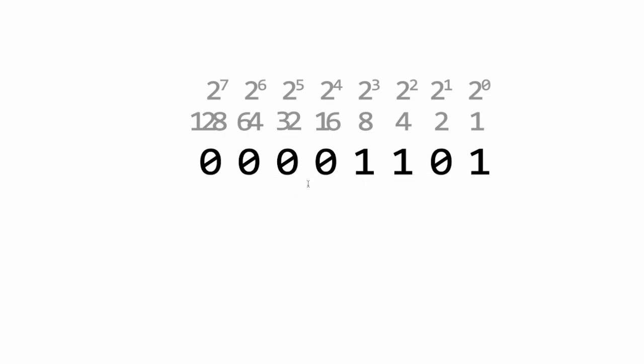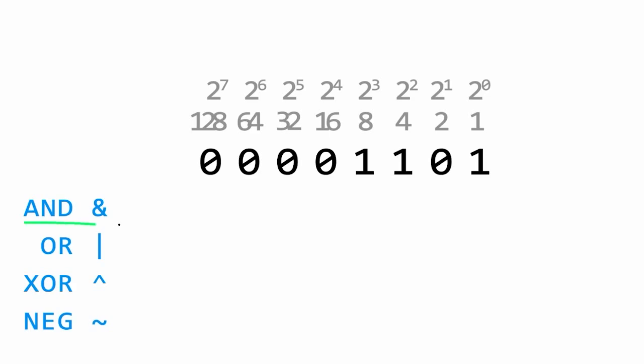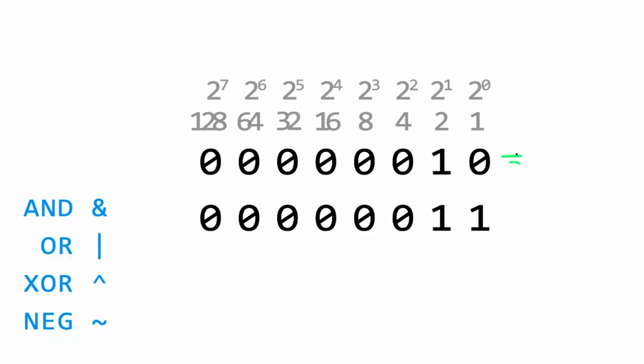So it's really all just ones and zeros. And the goal with bitwise operators is to basically let you manipulate these bits individually. These are the 4 bitwise operations we can do. We can do an AND, we can do an OR, an XOR, or exclusive or, or we can negate. For example, up here we have the number 2, and down here we have the number 3.